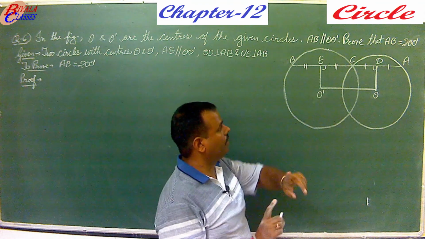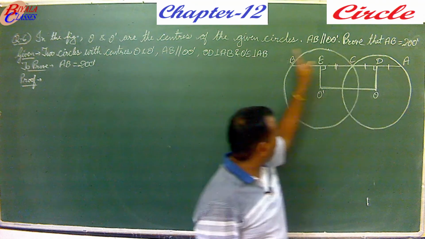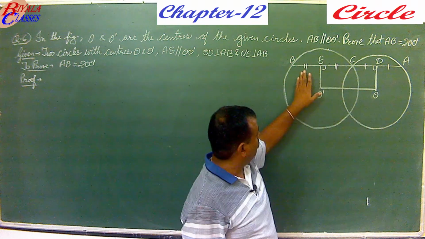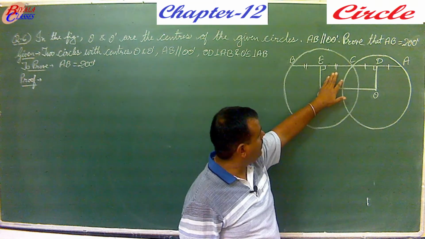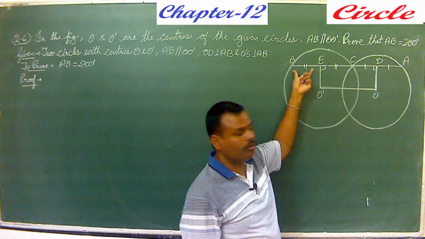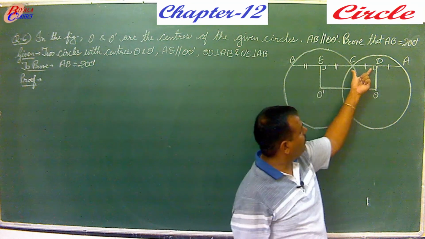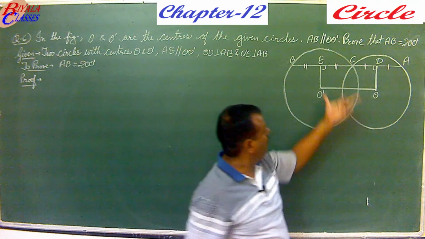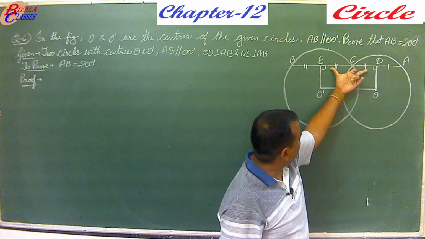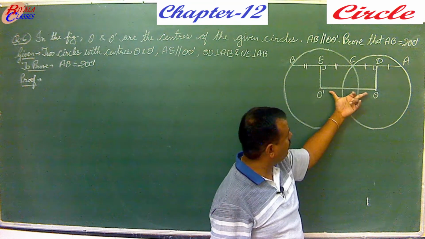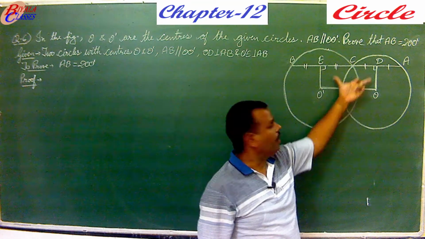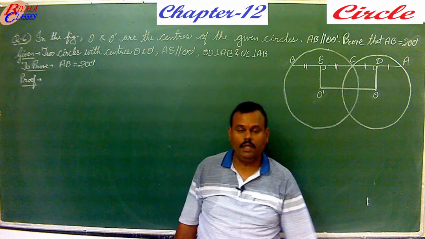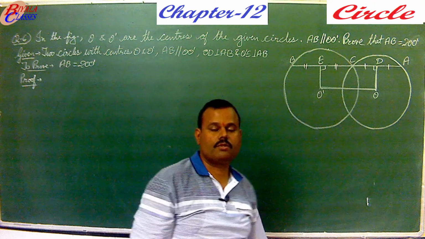What is the basic thing that we have to prove? We have to prove that AB is twice OO dash. Now this is clear that BE and EC are equal, means this part is equal to this. Similarly CD and DA, they are equal. Now we need twice of it. We just need to prove that ED is equal to OO dash. If you can prove this, ED and OO dash equal, then our purpose will be solved.